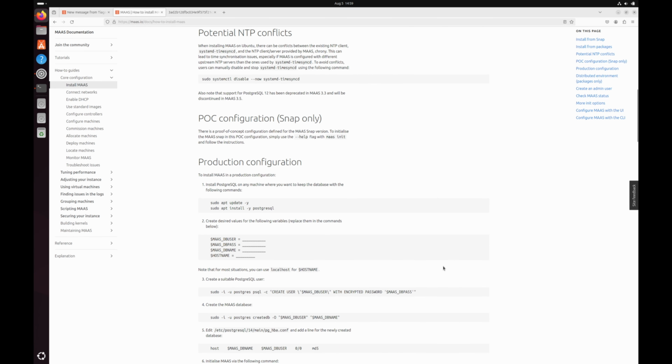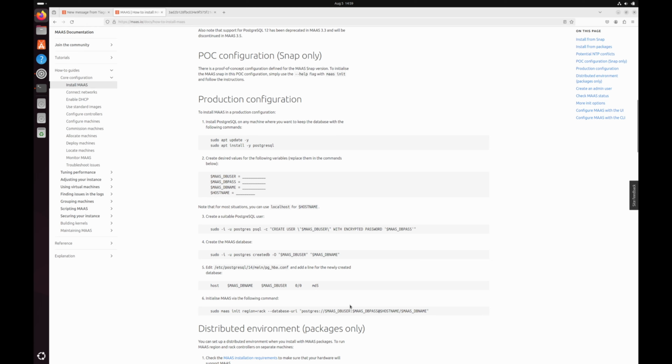You can set up a PostgreSQL database with hardened security as required in production, but for us we will use a test database. Here on our lab server, I'm logged in as a standard user. This is where we will install the MAAS controller, the region controller and the rack controller on the same machine.